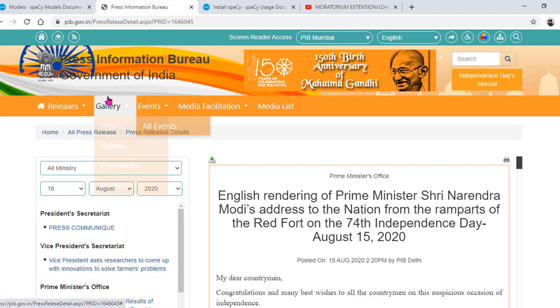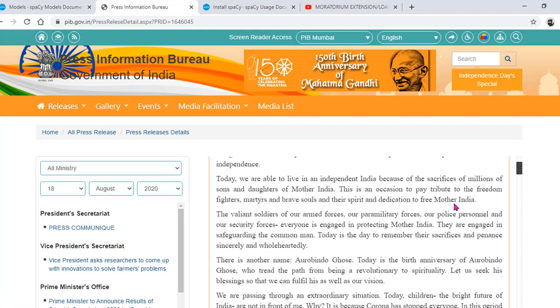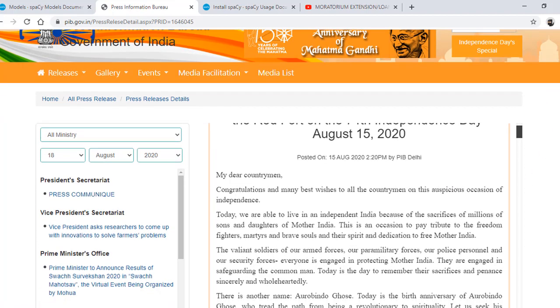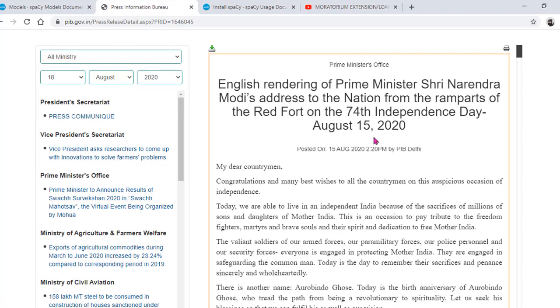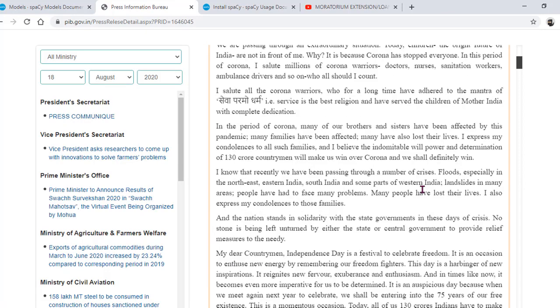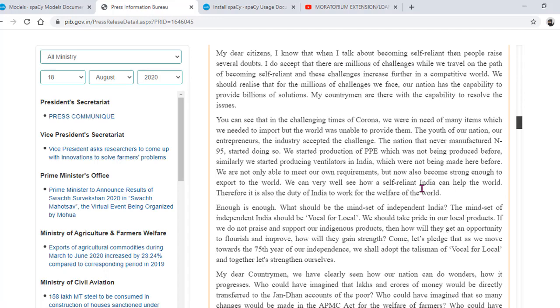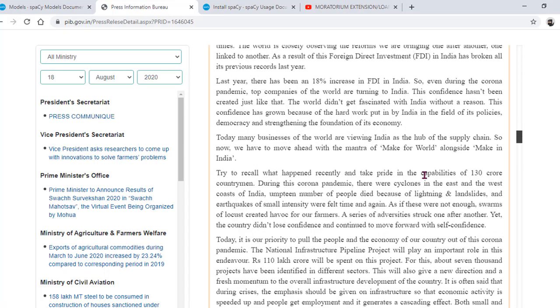I have collected this information from the Press Information Bureau, Government of India. So this is that text: Prime Minister Sri Narendra Modi's address to the nation from the Red Fort on the occasion of the 74th Independence Day, August 15, 2020. This is a very lengthy document, containing around 50,000 plus words. This I have to summarize now in a short form.